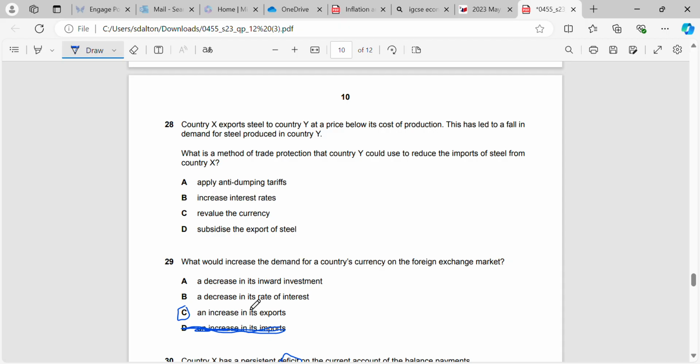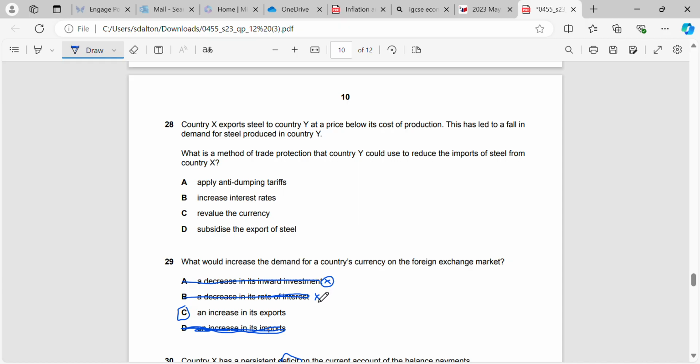A decrease in the rate of inward investment and a decrease in the rate of interest will both result in less demand for our currency. Okay, now why? There's less investment coming in, there's less companies coming into our country and setting up, so there's going to be less demand from those multinational companies for our currency, because they're not going to set up their business in our currency. And decreasing the rate of interest is going to have the same effect.